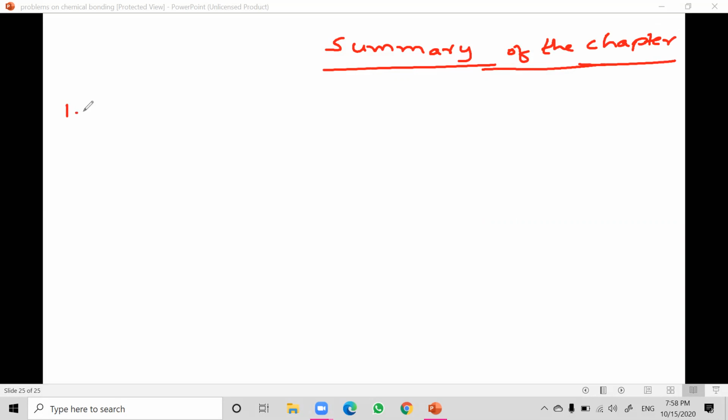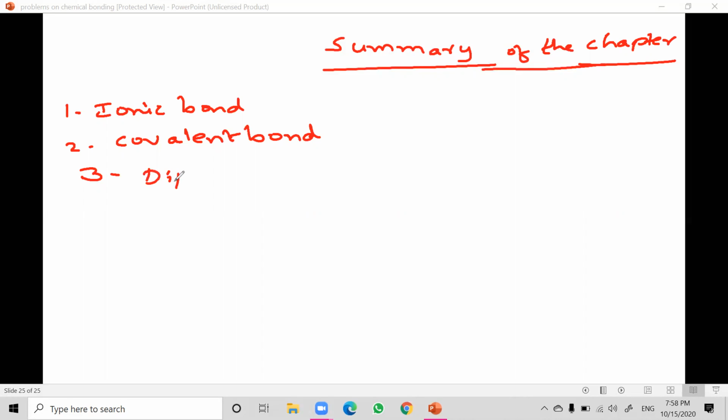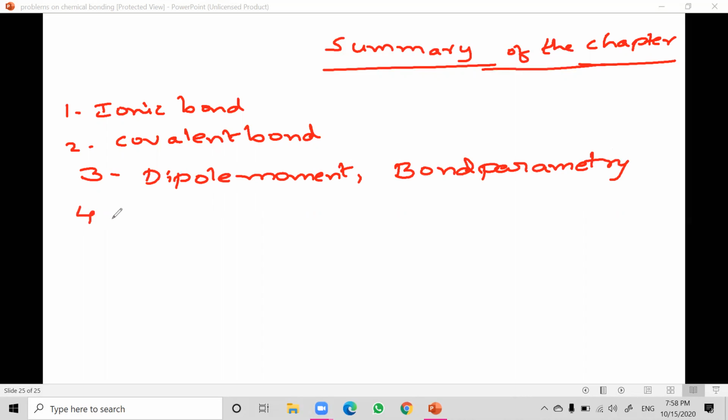Topic 1, ionic bond and its compounds. Topic 2, covalent bond, properties of covalent compounds, types of covalent bonds, uses. Topic 3, dipole moment. Then bond parameters, that is bond length, bond energy, bond enthalpy, sorry, bond order.